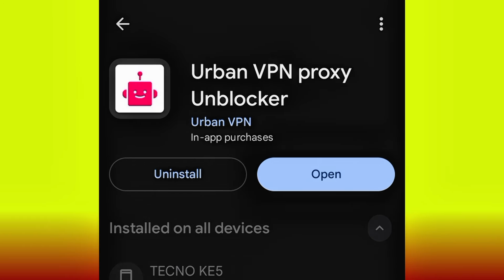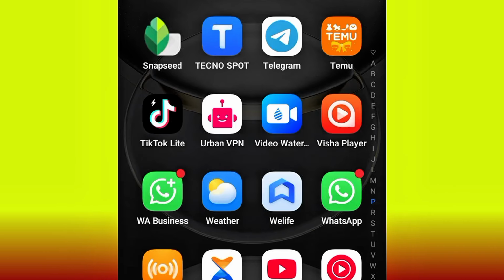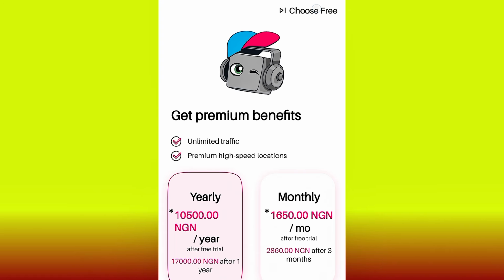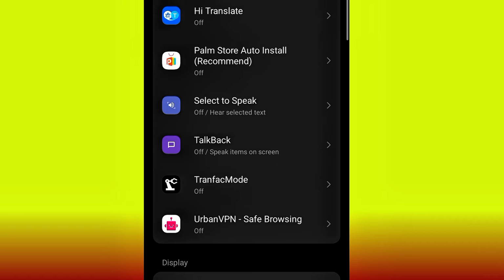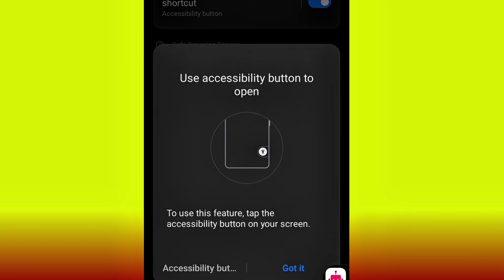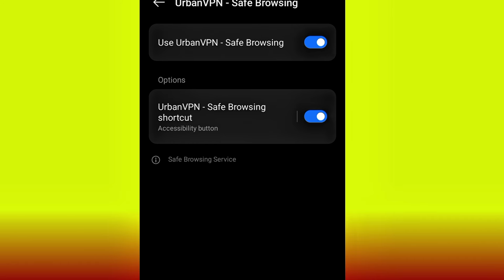This particular VPN, as you can see, Urban VPN Proxy Unblocker, is absolutely free and it is what I've been using for a very long time now. It works perfectly. So you just have to go ahead and install it. After you install the VPN, go ahead and open it. Click choose free and then accept, agree, enable, and then go ahead and click it. Make sure you allow all this, allow, got it and allow, and then go back.